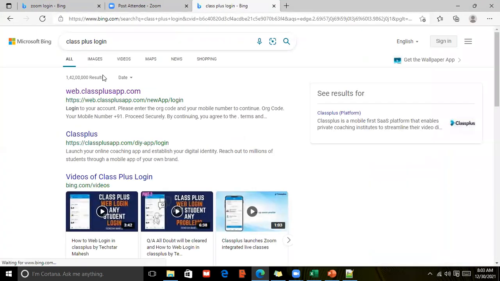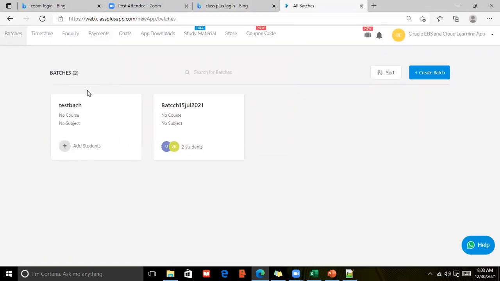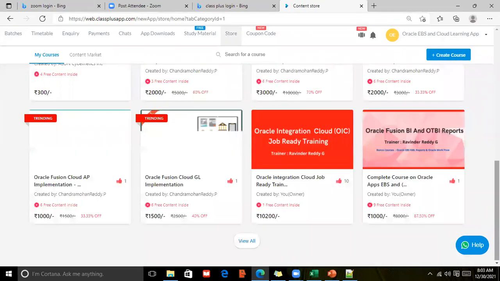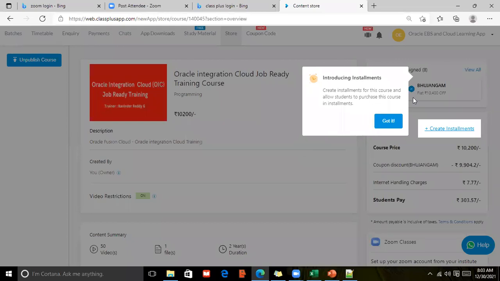It can be accessed through your mobile app or on web. This is the app I have: ClassPlus, web.classplus.com. Go to store. You will see all the courses available here, including Oracle Integration Cloud. You need to register from here.